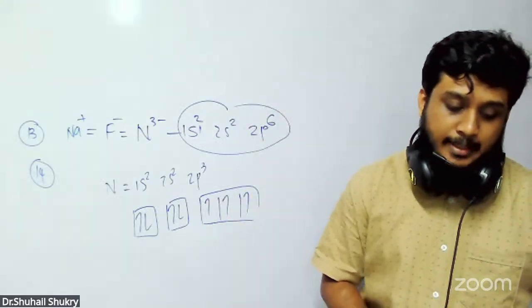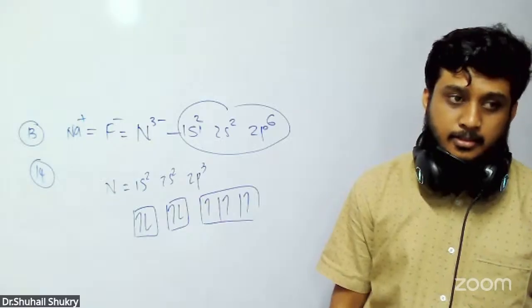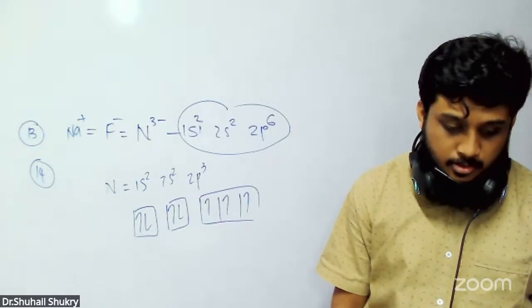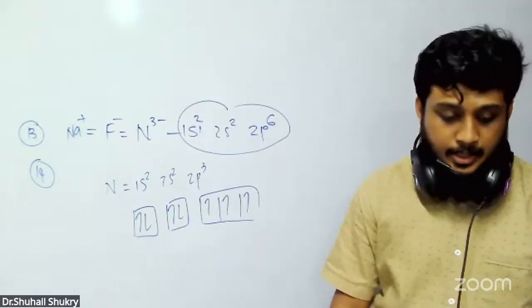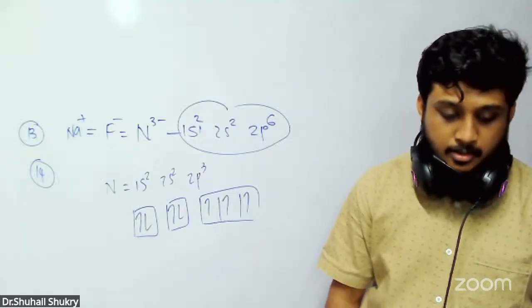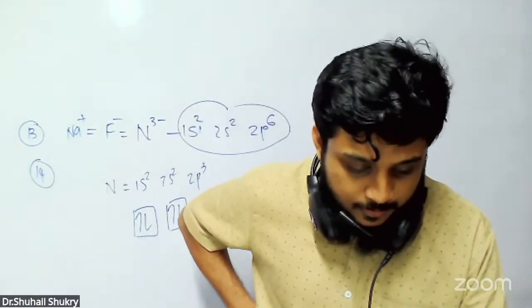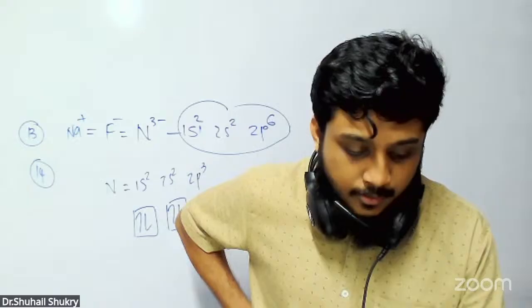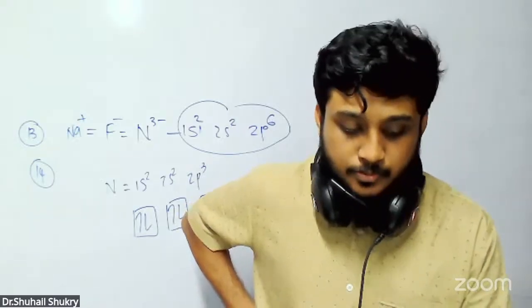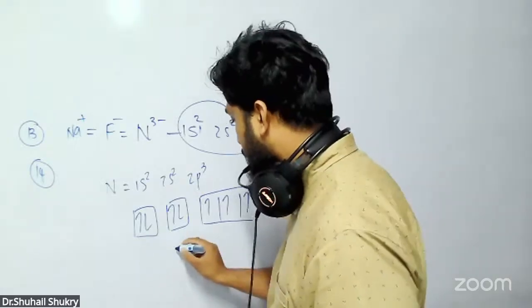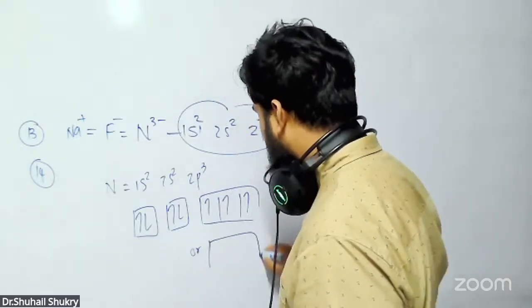Which one did you select as the answer? C? C means 3, so 1 and 4 only. Very good. You know that. Excellent. This is one way, or even this way is also correct.